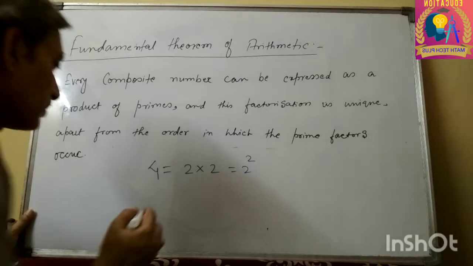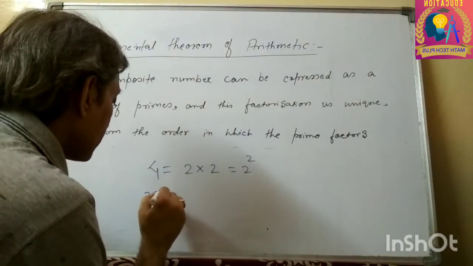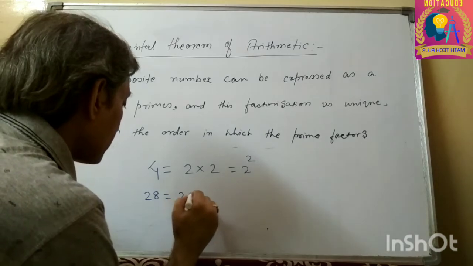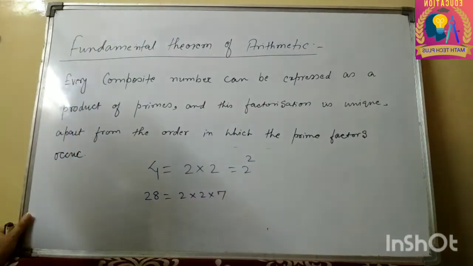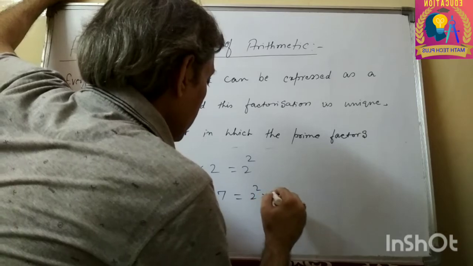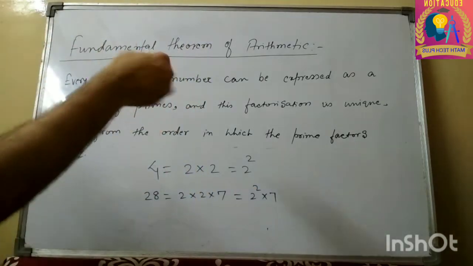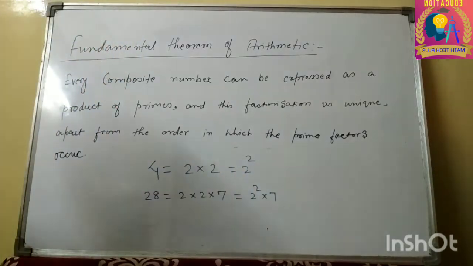Take some other number, let's say 28. Factorize it: 2 into 2 into 7, which means 2 square into 7. We are getting 2 twice, and 7 once.